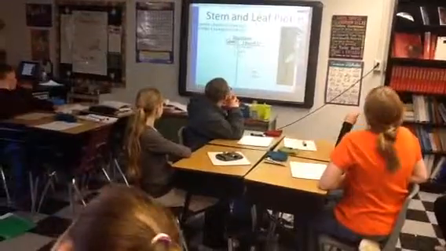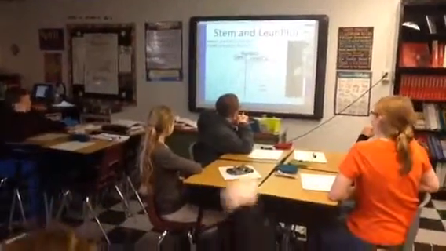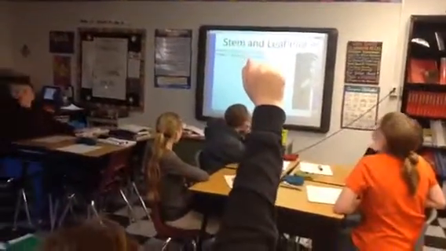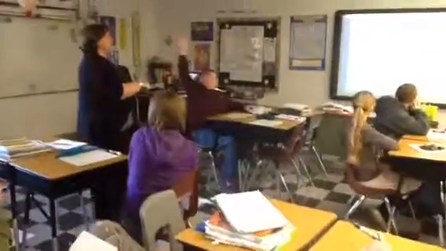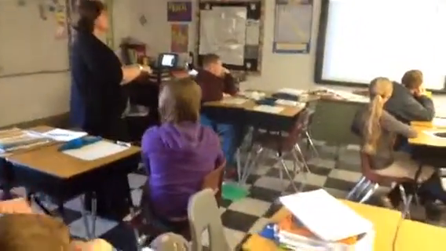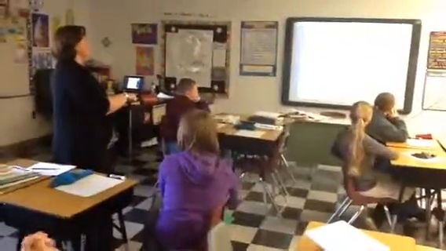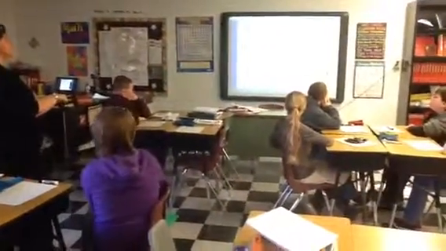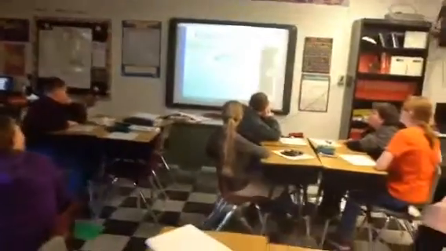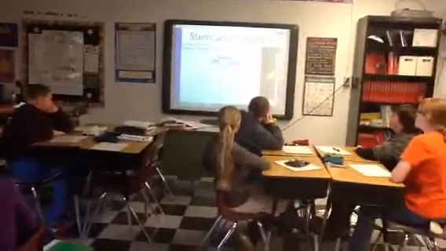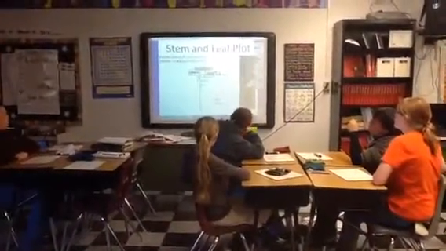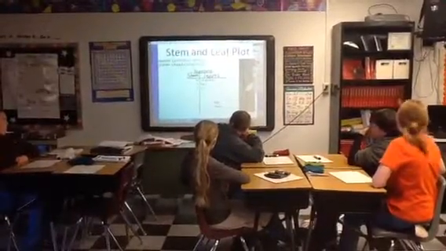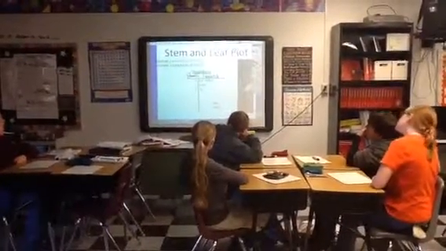Now, who can read me the data off the stem and leaf plot? What is the set of data? Look at this and try to read it for me. Maya? Like you want me to read this down? Yeah. So 1, 4, 4, 8, 8, 9, 15, 18, 19, 22, 27. Perfect. What that means is that you have no tens in these. These are all ones. So 1, 4, 4, and so on. This represents your tens place, and you put your ones with it.